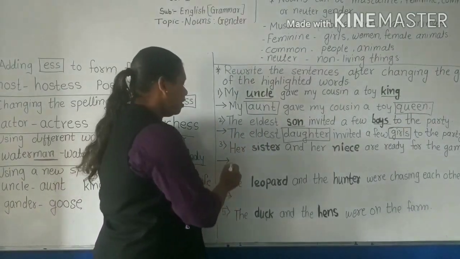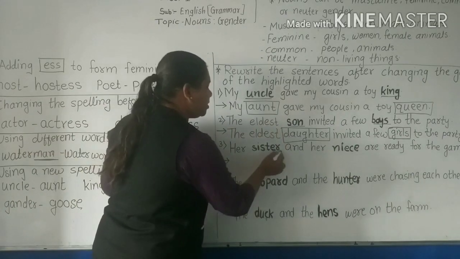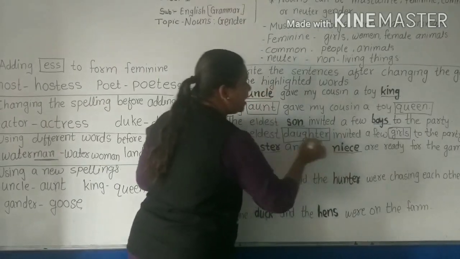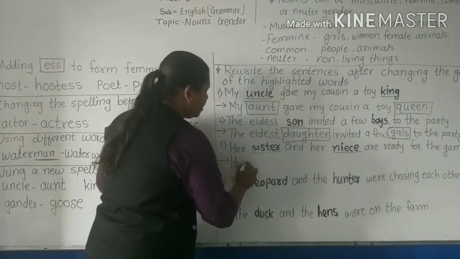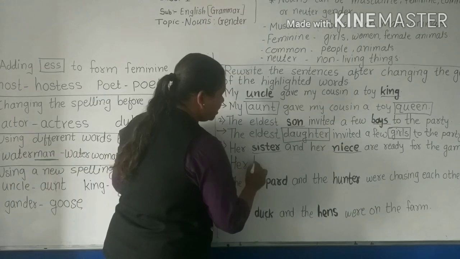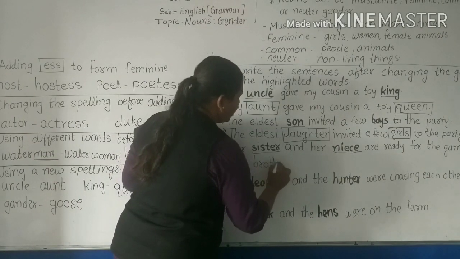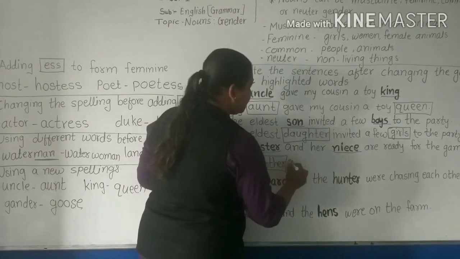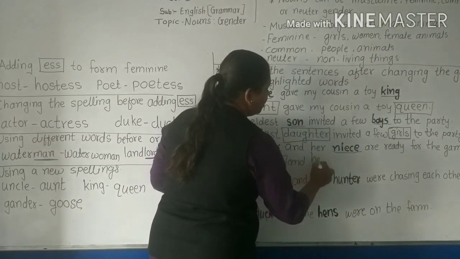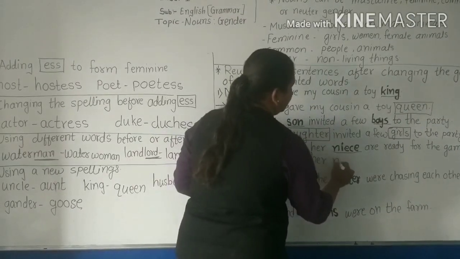See next. Her sister and her niece are ready for the game. Here sister and niece have been highlighted. So I will write here her sister, and instead of sister, what should be written? Brother. Her brother and her niece, nephew.